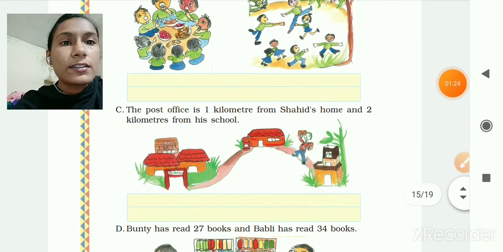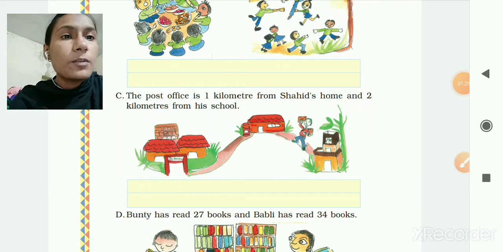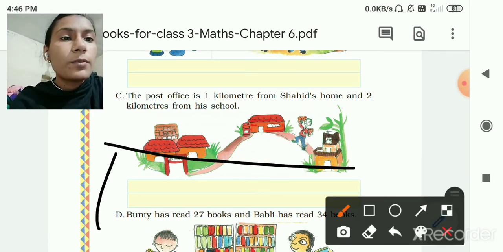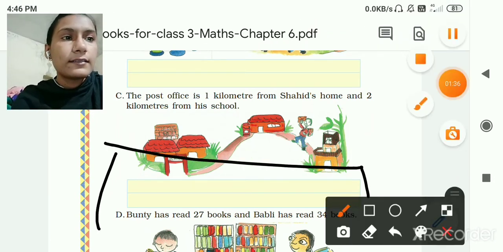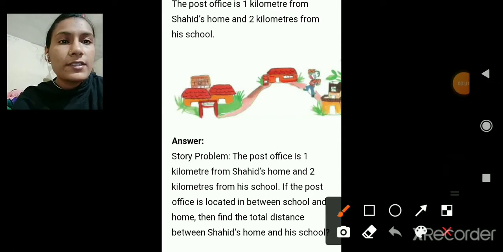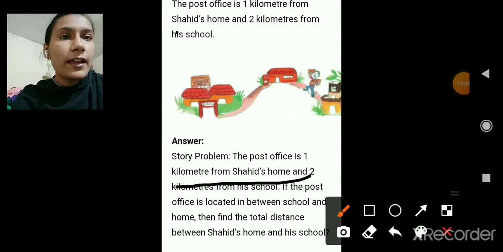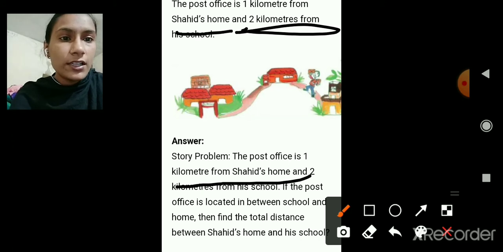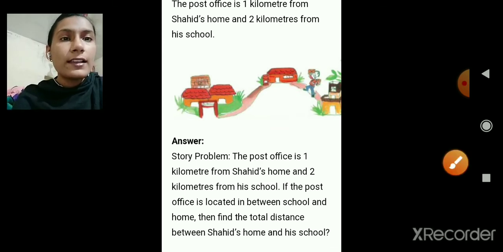The next: the post office is 1 kilometer from Shahid's home and 2 kilometers from his school. Now what can be the story problem? The post office is 1 kilometer from Shahid's home and 2 kilometers from his school. If the post office is located in between school and home, then find the total distance between Shahid's home and his school. Okay, let's see the other.